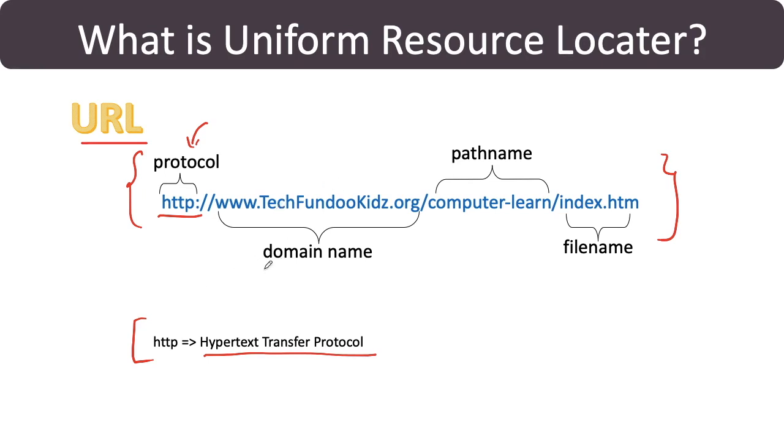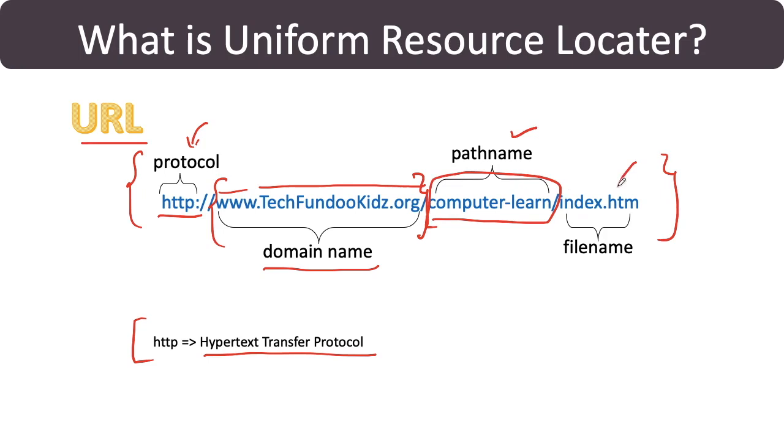Then we have a domain name, which is typically www.techfundookids.org. This is the domain name, which represents a company. In this company, we can have a lot of files available, and all those files are written with some kind of path name, and finally from the path name we can reach a certain file. That file represents our home page.